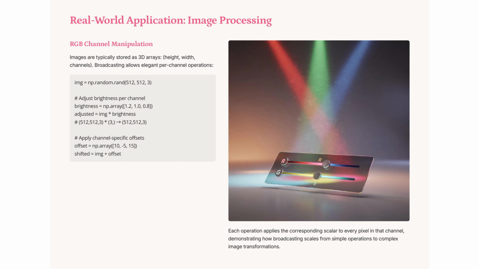In image processing, broadcasting simplifies RGB channel manipulation. Consider an image as a 3D array. Adjust brightness per channel using scalars, and apply channel-specific offsets. This efficiently transforms images by applying operations to each pixel in a channel, showcasing broadcasting's power in handling complex transformations without loops.